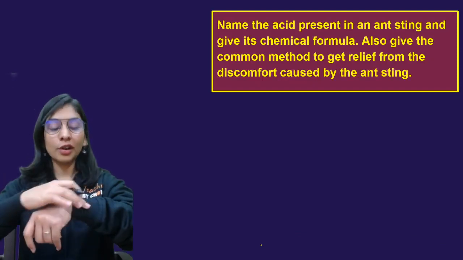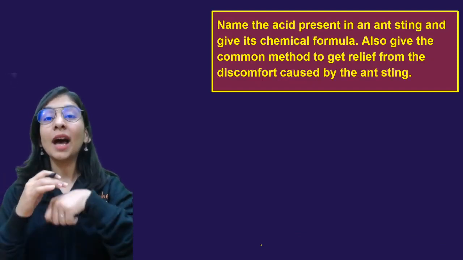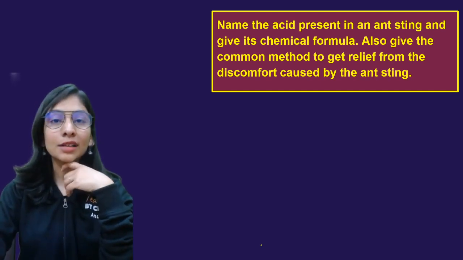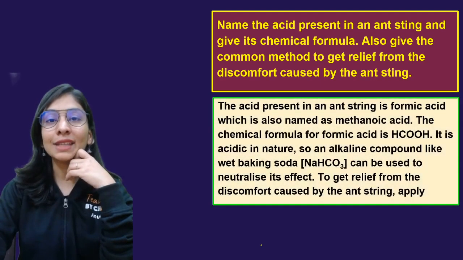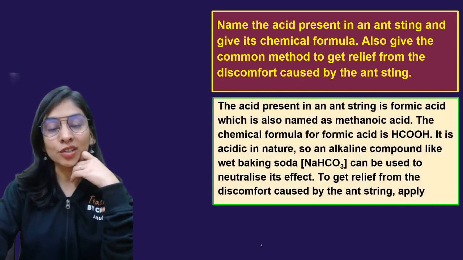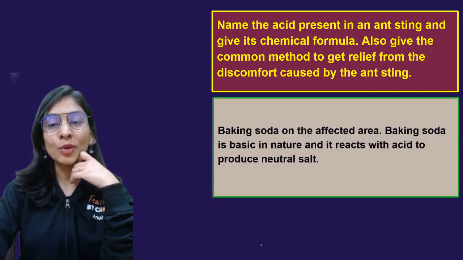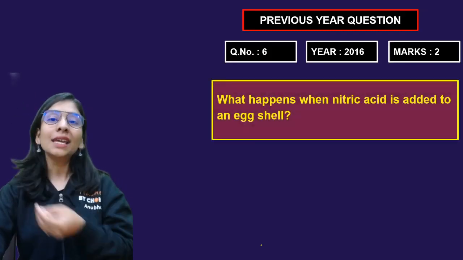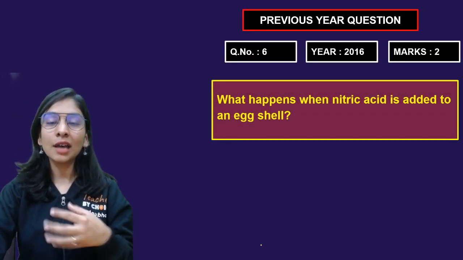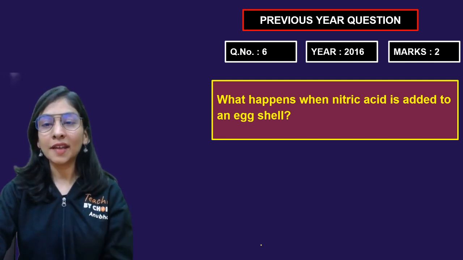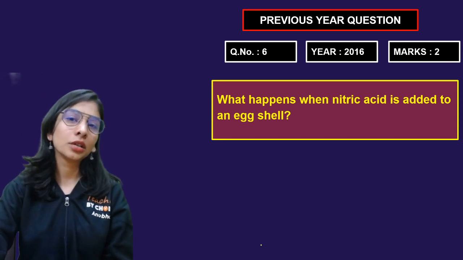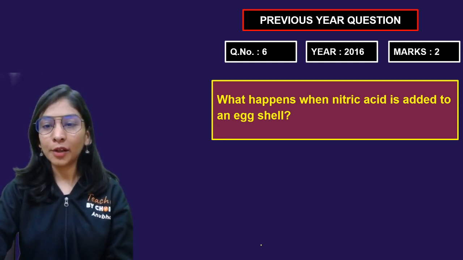Salt is there on the particular place where the ant bites you. That will be relieved, because that gives you salt, not having any kind of acid anymore that creates the pain and irritation. So I hope everything is super duper clear. That was a very easy question, and mainly this session is about chemical reactions of acids and bases, how they react, and very good questions are there. In the next session, we will probably talk about the pH scale and its application, and pH paper and all.